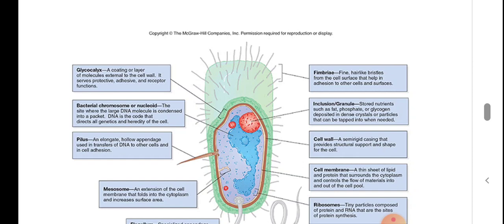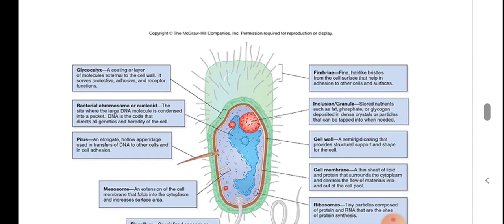Then the bacterial chromosome, that is another important part of the bacterial cell. This is a site where the large DNA molecule is condensed into a packet. This is not a nucleus. This area is known as the nucleoid, not nucleus. This is an important point.